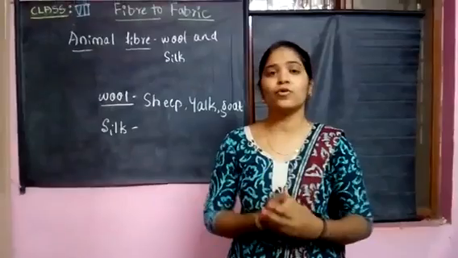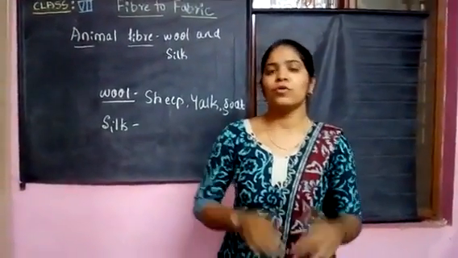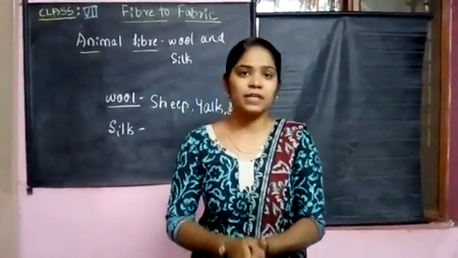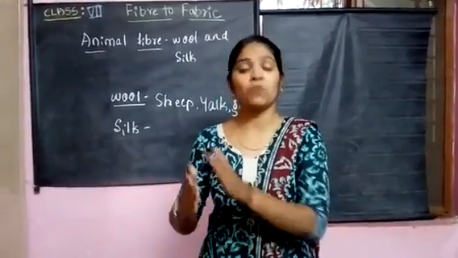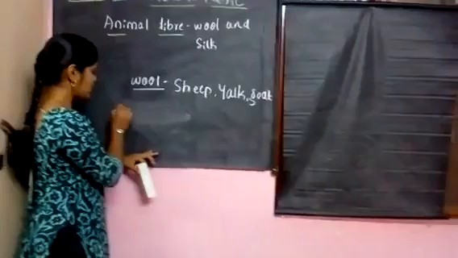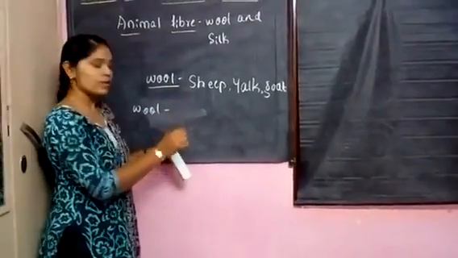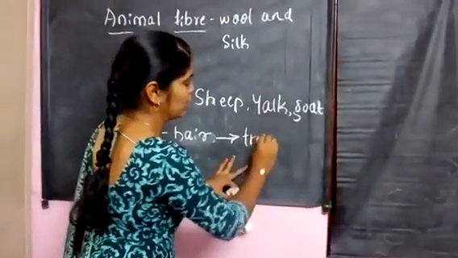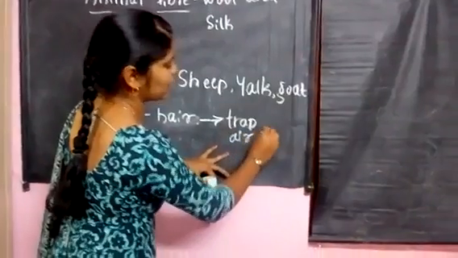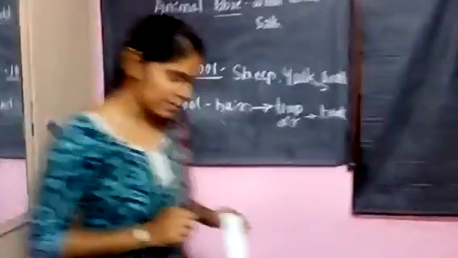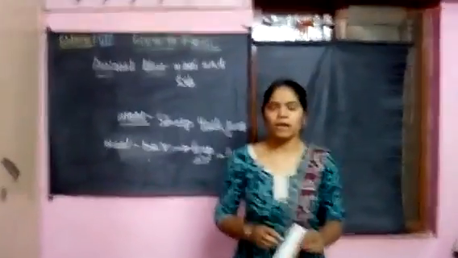How will this hair help those animals? The main component of wool is hair, and that hair traps a lot of air, and you know that air is a bad conductor of heat. So the wool will be got from what? The hair. Hair is the main component of the wool, and you know that hair will trap the air, and air is a bad conductor of heat. So from this we can say that, okay, before that I will give you one example.